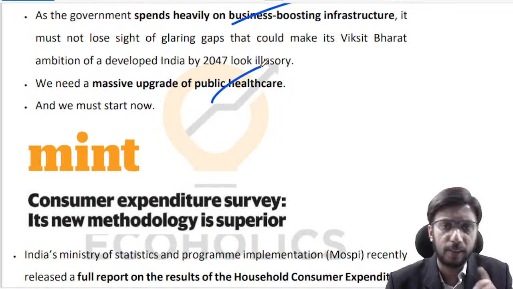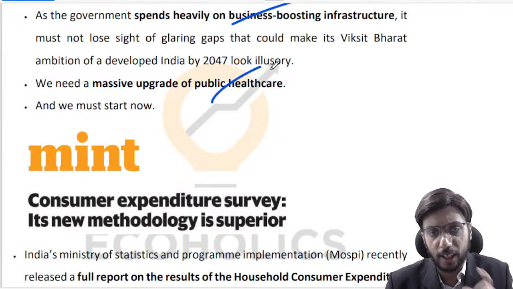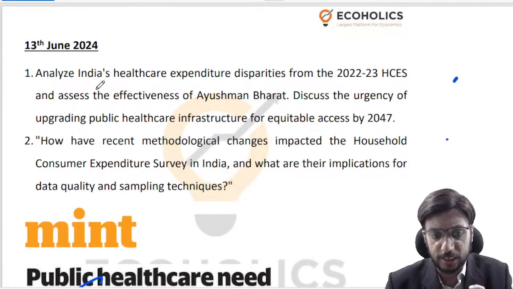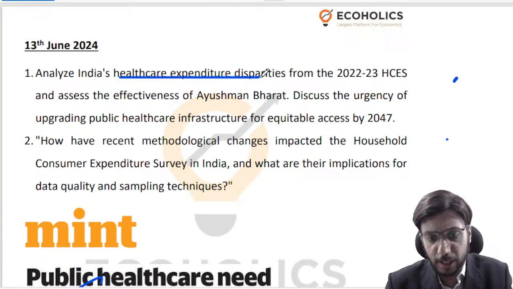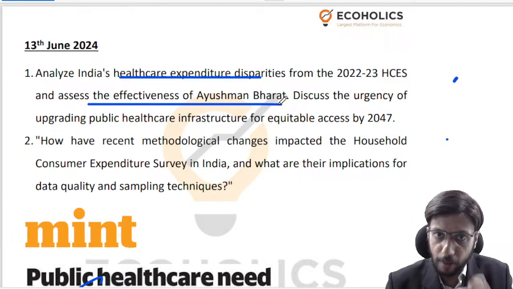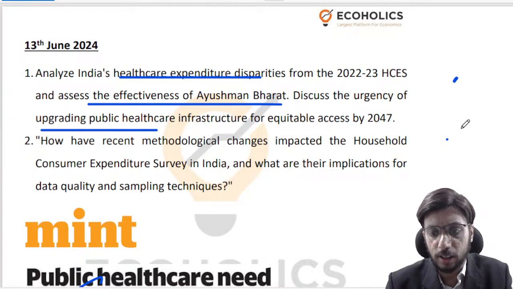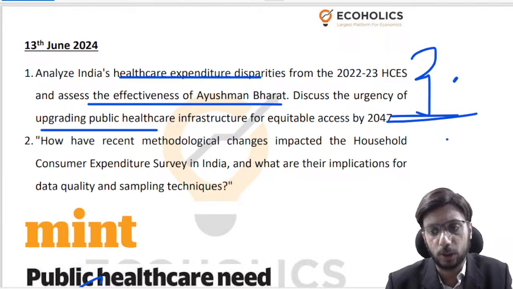So I hope that the question that I had asked, you are getting a few points related to that question. Again, to go back to the question that was asked, that assess India's healthcare expenditure disparities. I'm sure you can do this now. Assess the effectiveness of Ayushman Bharat. I'm sure that you can at least attempt to do this now. And why should we upgrade public healthcare infrastructure? Maybe you may have to add a few points from an external source over here, but I want you to be able to answer this kind of a question going ahead.